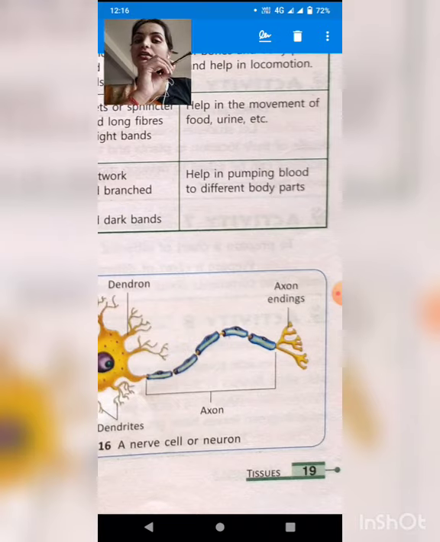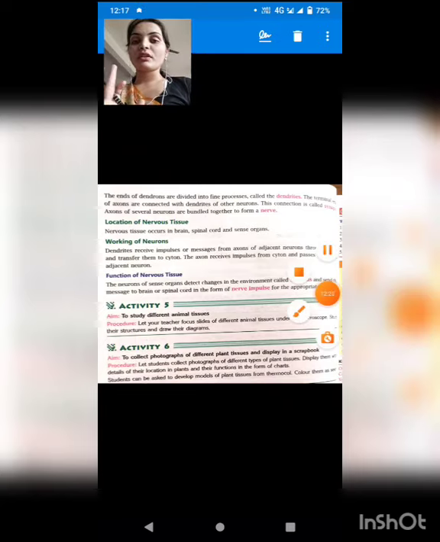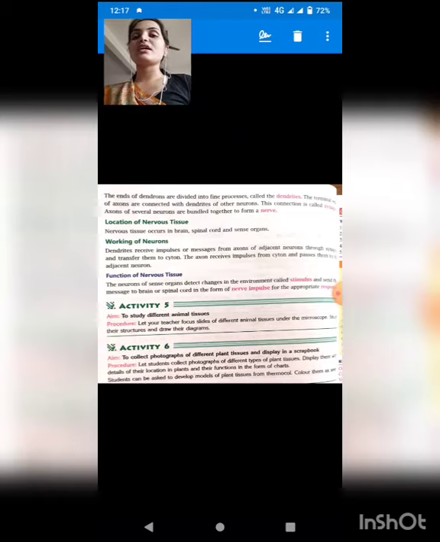So they are connected to each other in such a way that if we get some stimulus, the message will get to our brain. Stimulus means, students, the external change. Okay, students, hope you are able to understand this. Okay, now we will do our exercise work in our next lecture, or we will start our next chapter also.